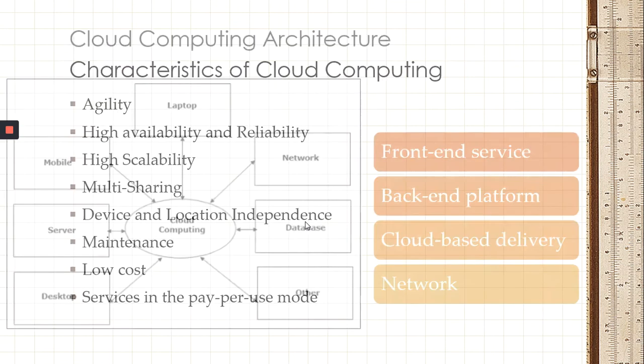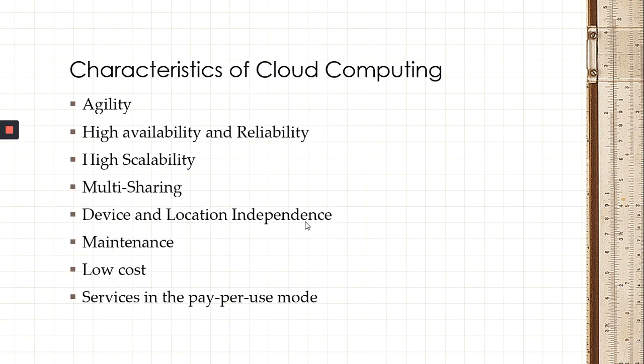So next topic is characteristics of cloud computing. There are a lot of characteristics of cloud computing, but I have captured 8 points here. I can present it here one by one. So first one is agility. In a distributed computing environment, it shares the resources among the users and works very fast. This is called agility in terms of cloud computing.